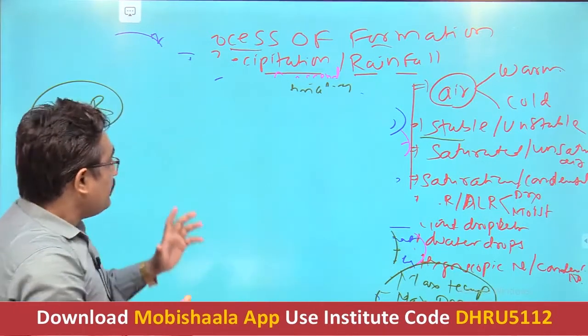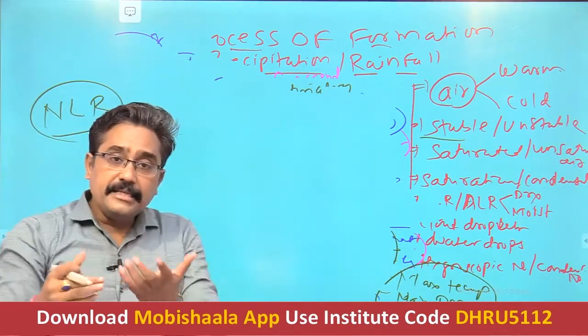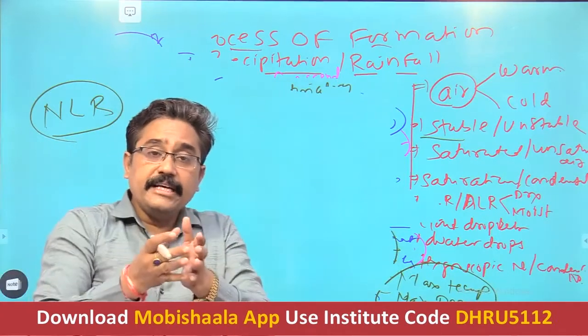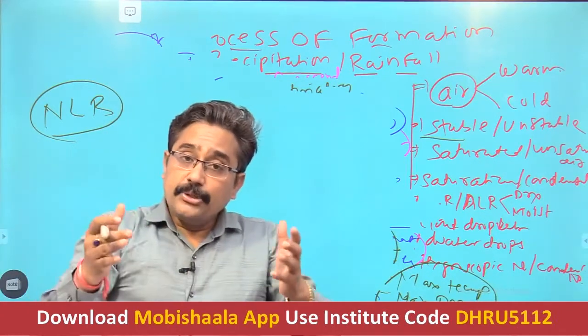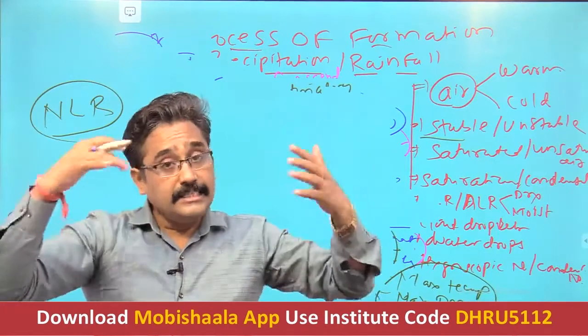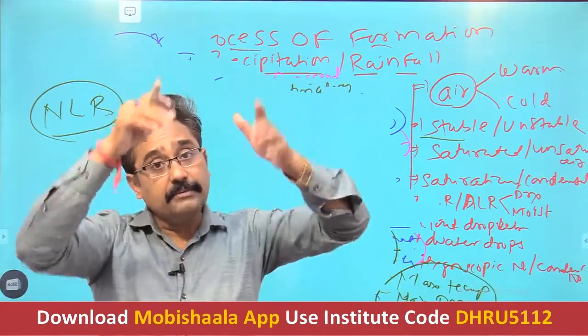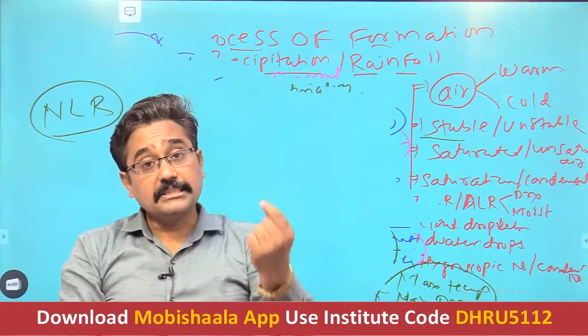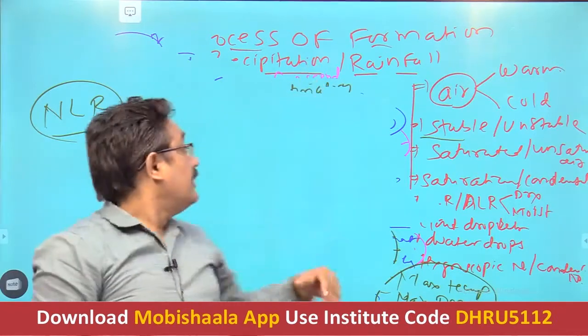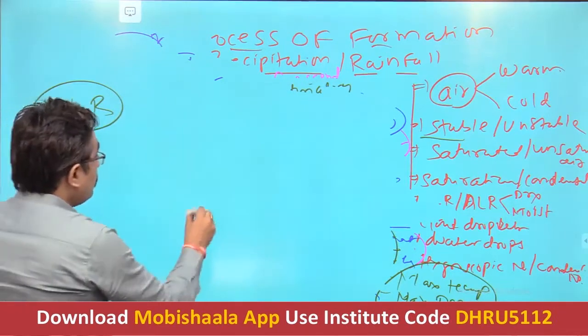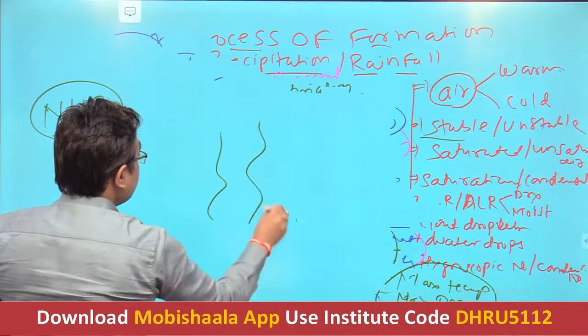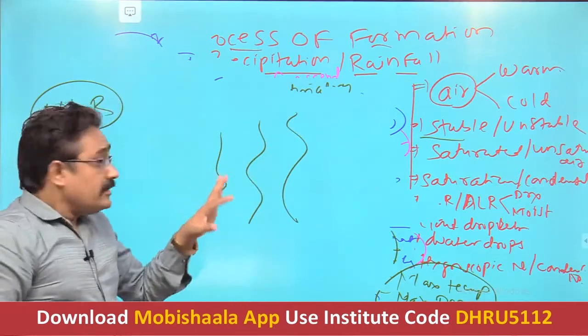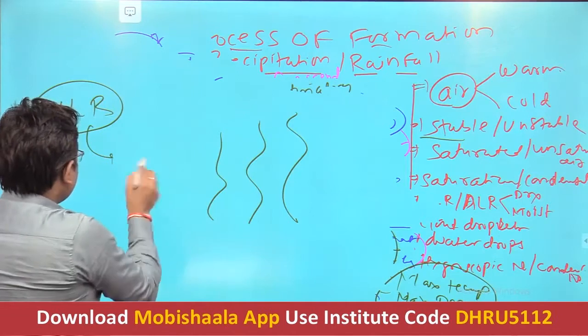We have seen that when any parcel is heated from below, it gets expanded. As it gets expanded, it becomes lighter, and as it becomes lighter, it ascends upward. That means vertical movement is there. Such air is also called unstable air. And when such unstable air rises upward in the atmosphere, the normal lapse rate comes into force.